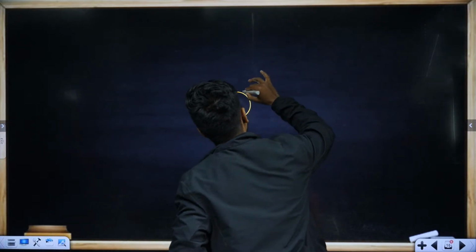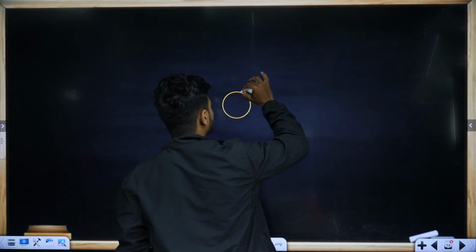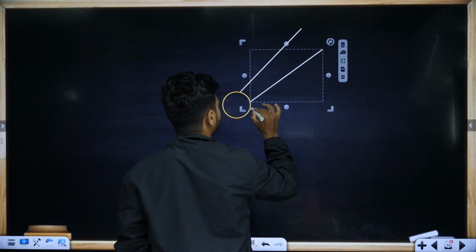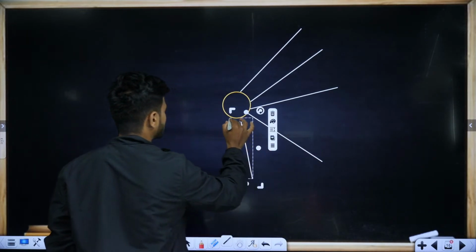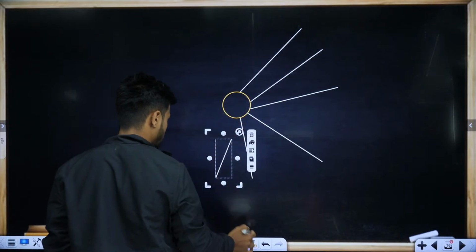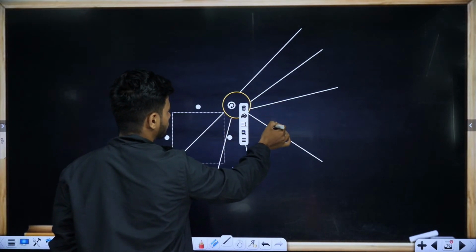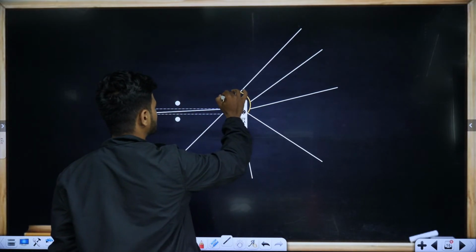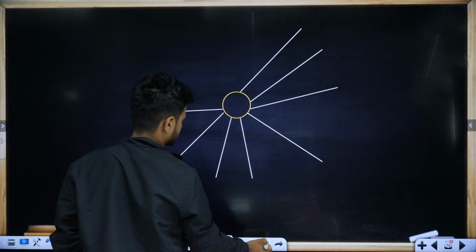Instead, there is no tubulin protein. One, two, three, four, five, six, seven, eight and nine.